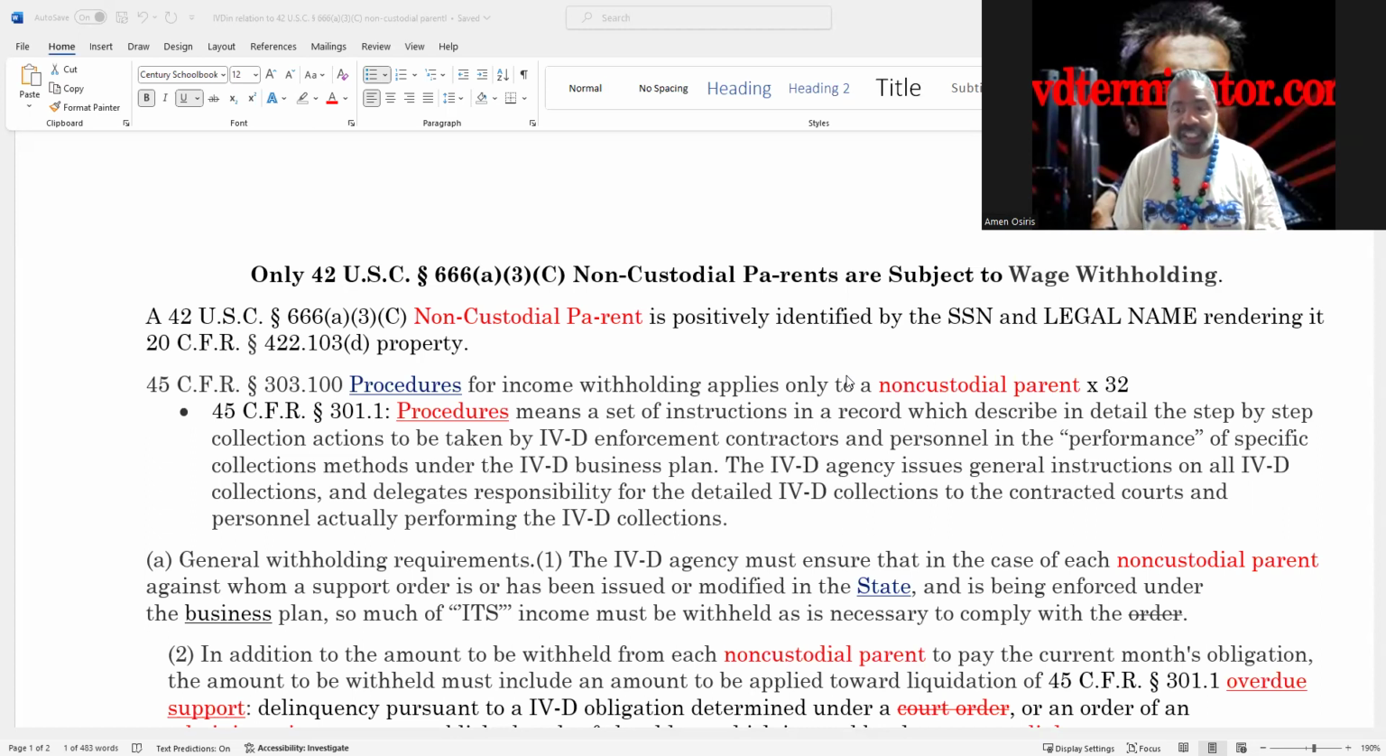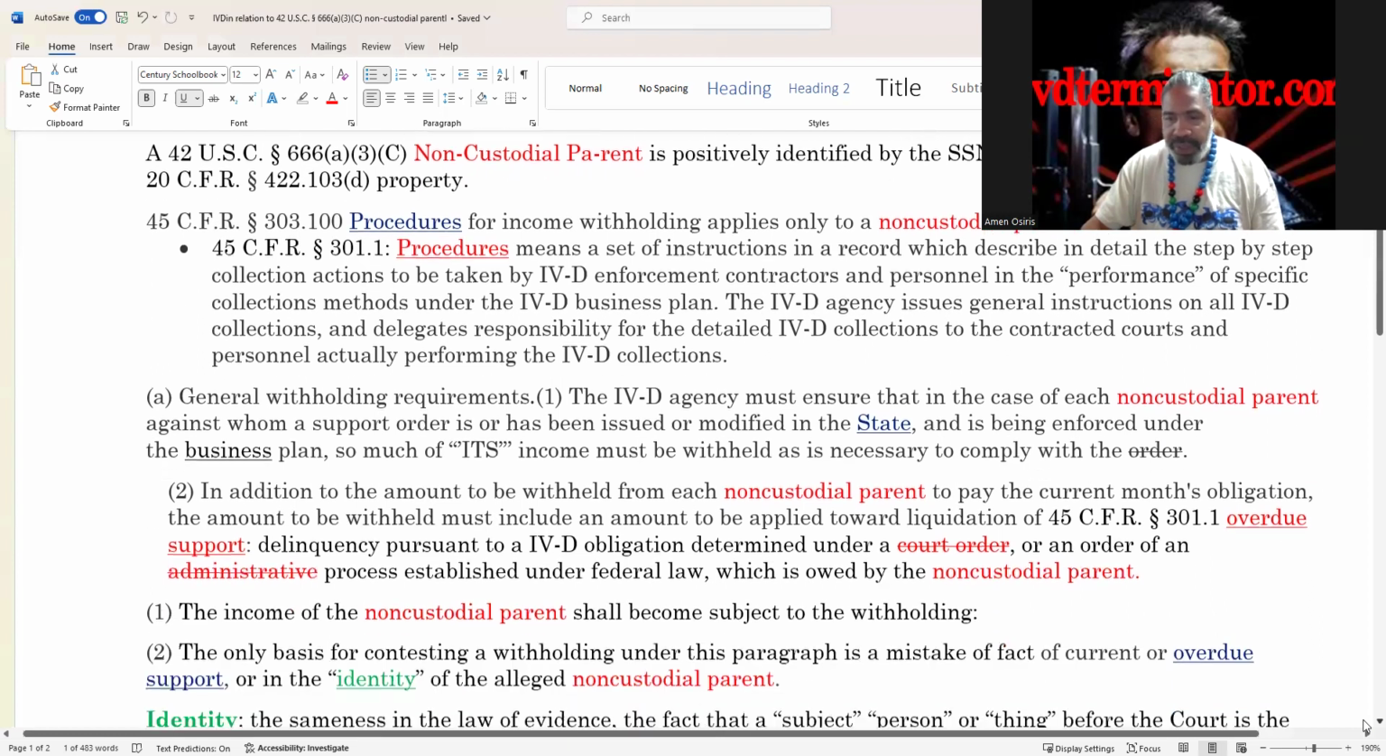The 4D agency issues general instructions on all 4D collections and delegates responsibility for the detailed 4D collections to the contracted courts and personnel actually performing the collections. All right, gentlemen, Title 4D, all right, the 4D crime family, the 4D agency, it is a collection agency. That is all it is. Okay, and I'll show you at the bottom when we get down here how it collects the money from a non-custodial parent.